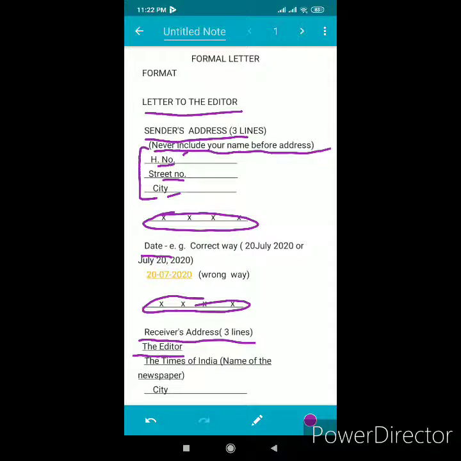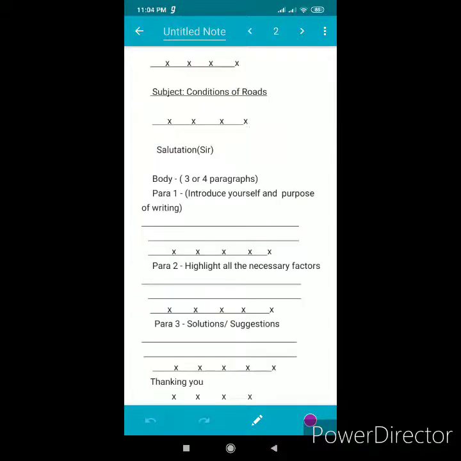Here you can write the name of any newspaper. Is it clear? If National Daily is mentioned, you can write the name of any newspaper. Then you have to write the name of the city. Now you can see after the name of the city, again you have to leave one line.